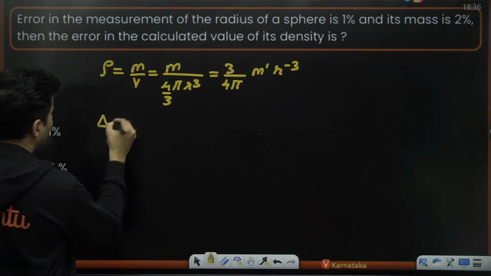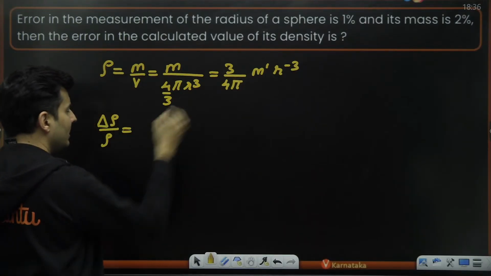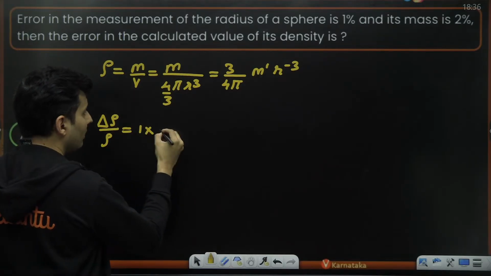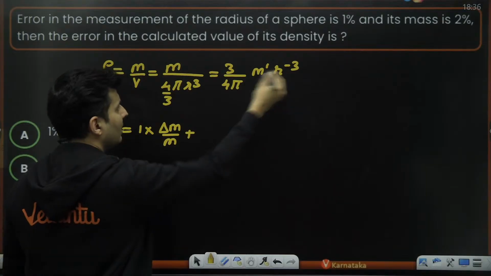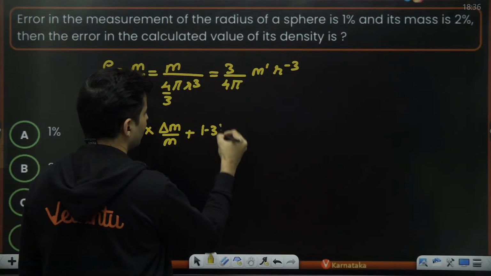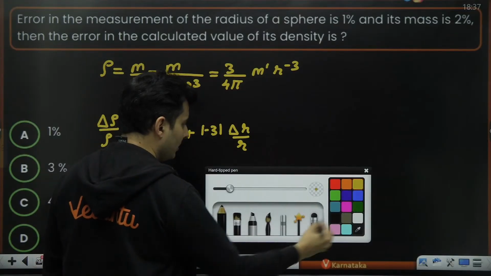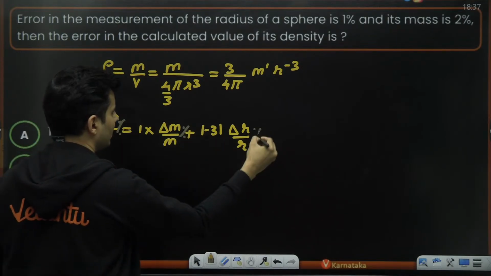So by the error formula, relative error in density, always ignore the constants. Mass's power is 1. So 1 into, always take the mod value, delta m by m, then plus the mod value of minus 3 into delta r by r. If any of these things are in percentages, then everything should be in percentage.